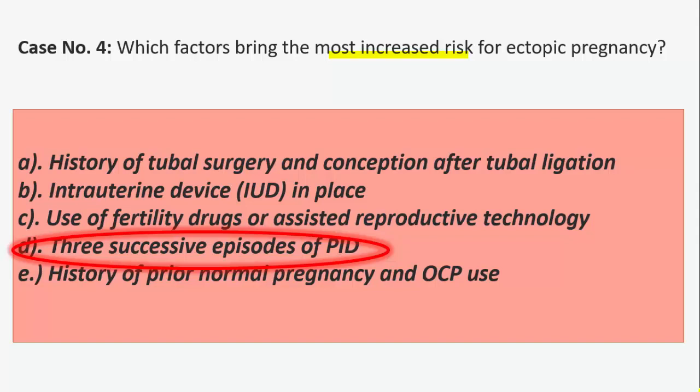So here the most increased percentage is, studies have shown that after the third episode there is a 75% chance of having an ectopic pregnancy. So if there are 3 successive episodes of PID, there is a higher chance of ectopic pregnancy.